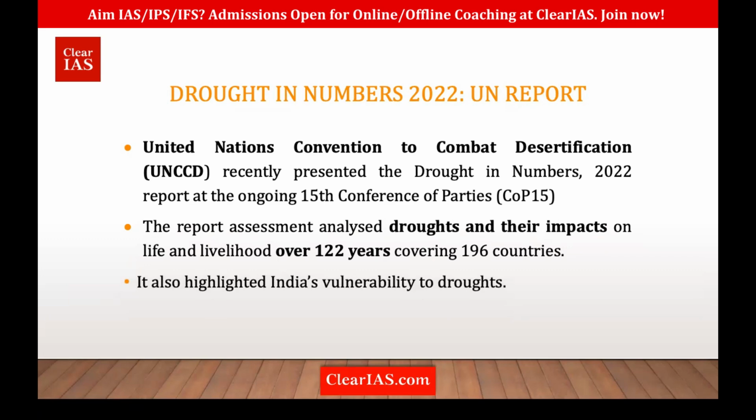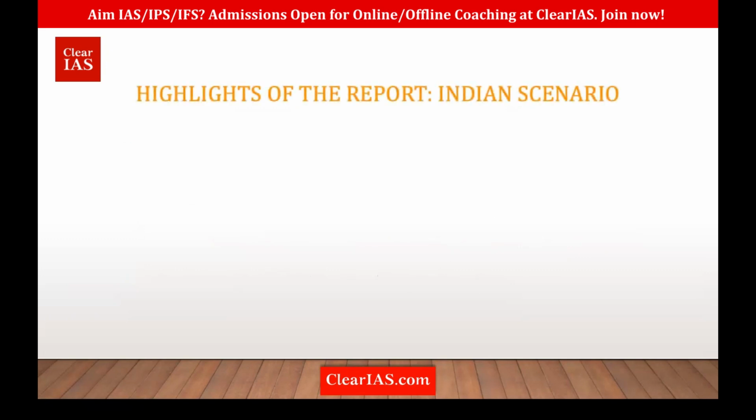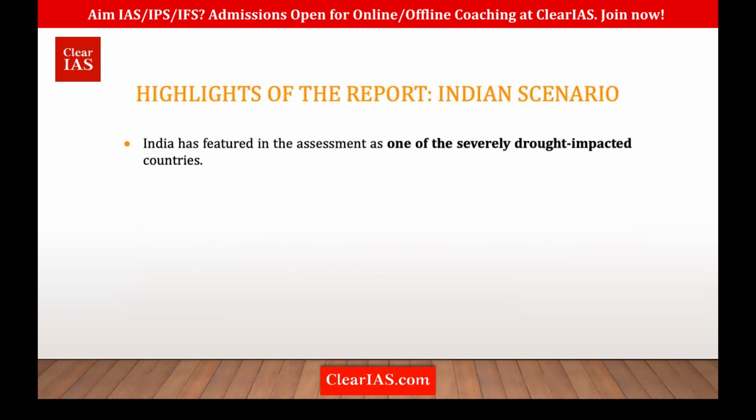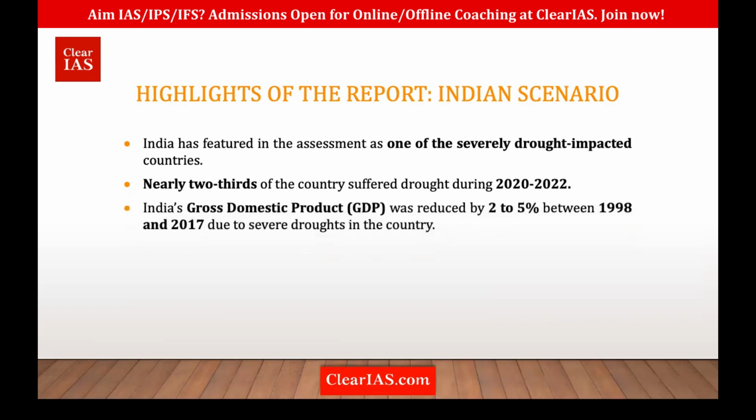It also highlights India's vulnerability. Already in the earlier reports, we saw how vulnerable India is toward groundwater extraction, and thereby the impact on drought. This also highlights the impact on India. So according to this report, India is one of the severely drought-impacted countries, and nearly 2/3 of the country has suffered drought in the last 2 years, from 2020 to 2022. Also, there is a decline in GDP of 2 to 5% in the last 2 decades, that is 1998 to 2017.